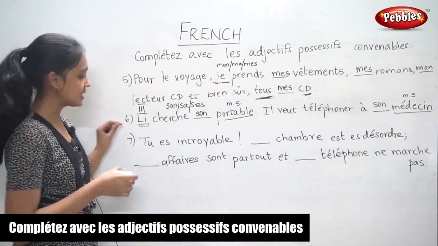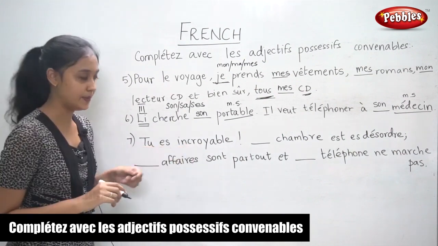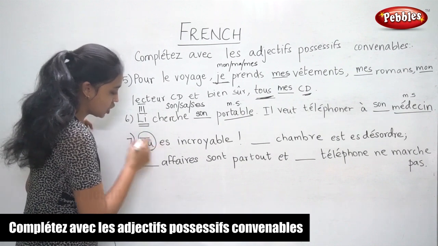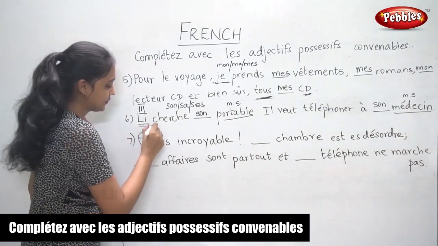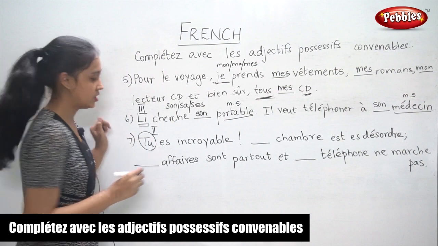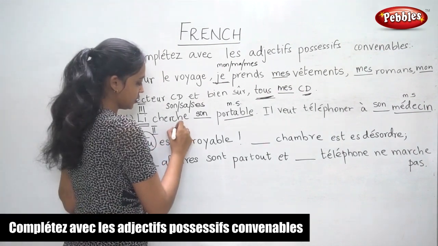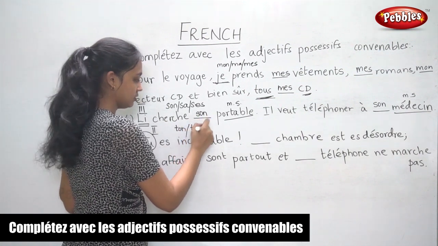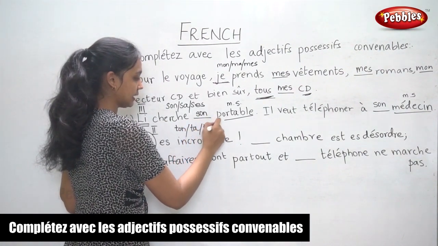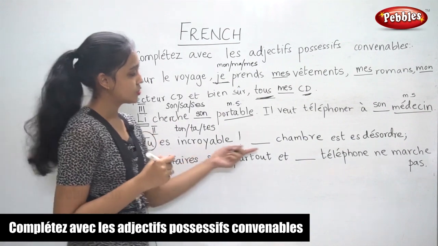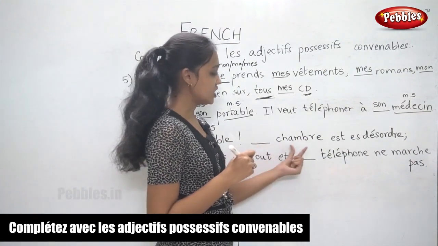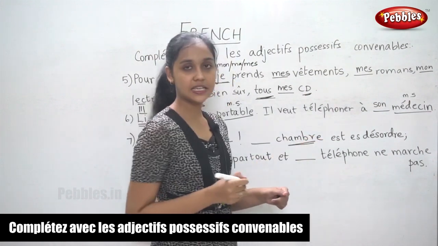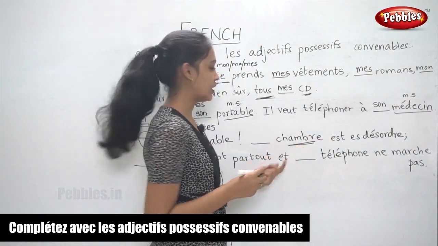Now the next sentence, "Tu es incroyable." So the subject here is tu. It is second person. So when it is second person, you can use ton or ta or tes. So the first blank, dash chambre. Now this is in the feminine singular form.